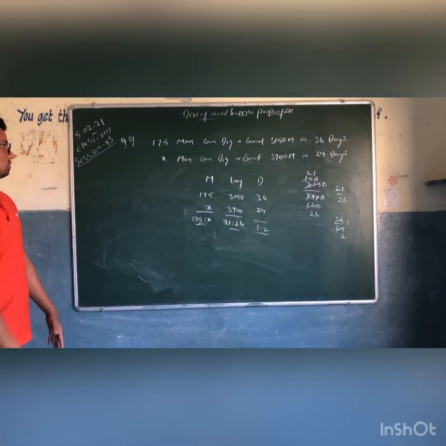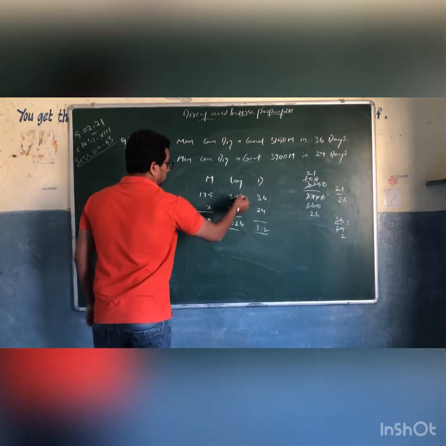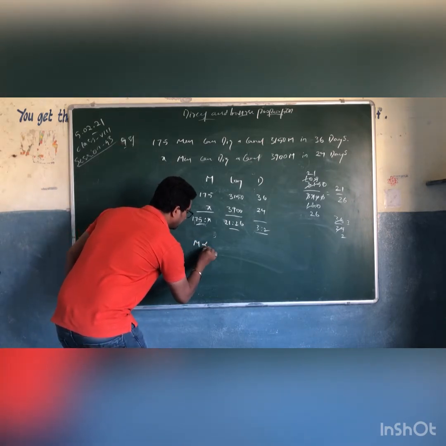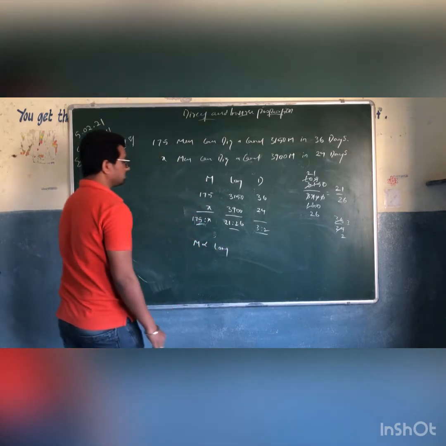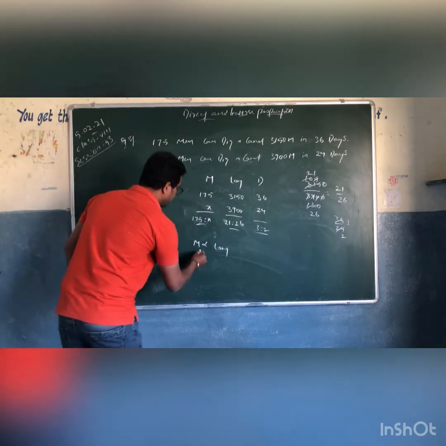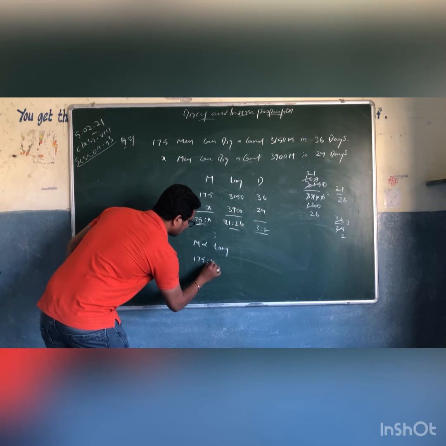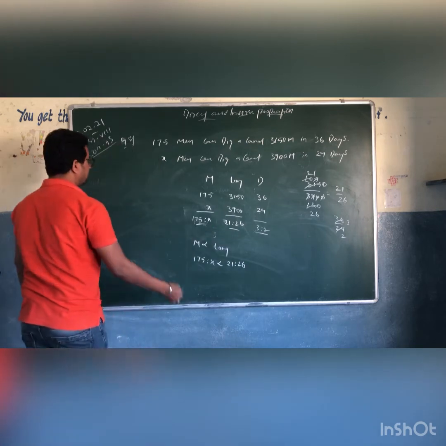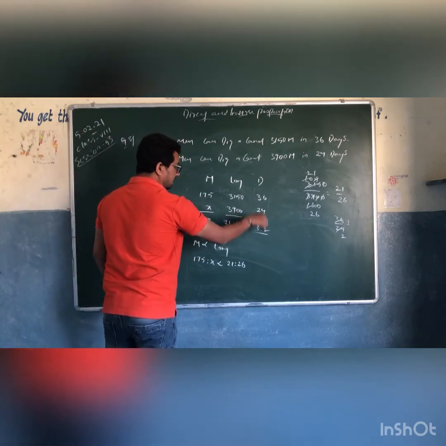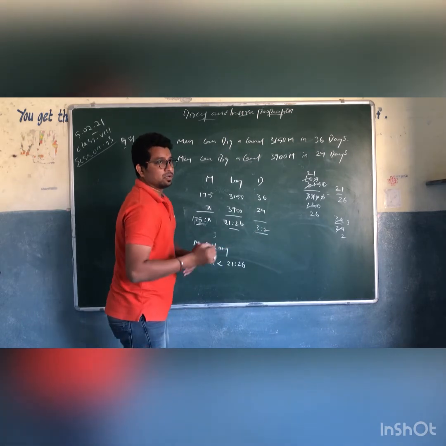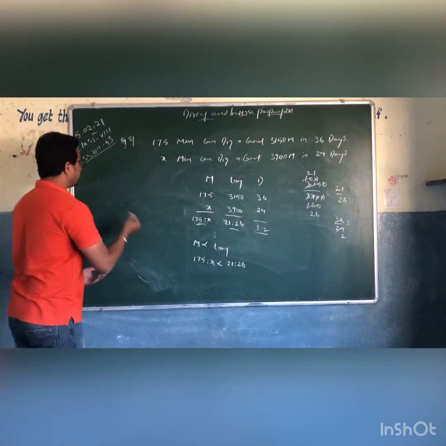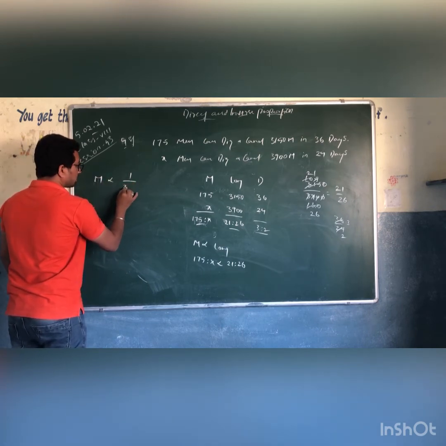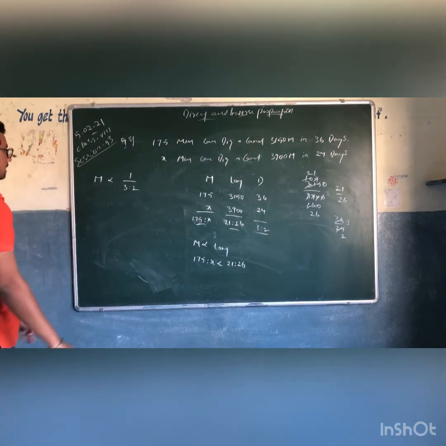So these are the ratios, right? Now we know that when work increased, men should be increased, which means men is directly proportional to long. Men directly proportional to long, which means 175 is to X is directly proportional to 21 is to 26. And next, again, days are decreased, which means we need more workers to complete the work, right? Simply again, men is directly proportional to 1 by 3 is to 2.